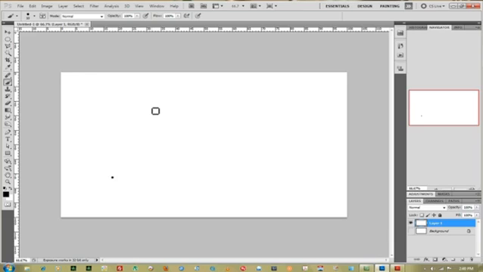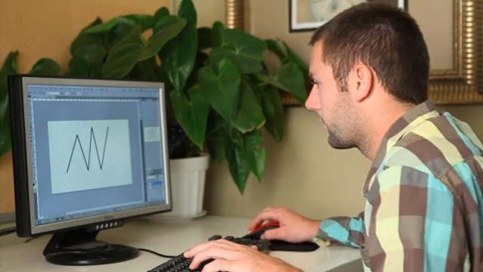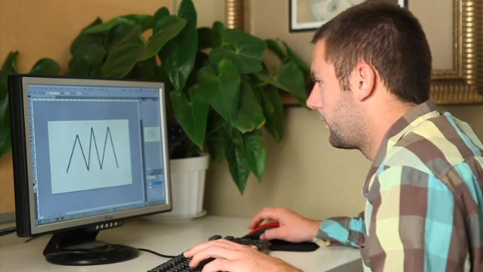The easiest way to do it, to make sure they're straight lines, is to click once, come up to your next point, hold down Shift before you click, then click, and that draws a straight line for you. I'll just make a couple. And there we go.